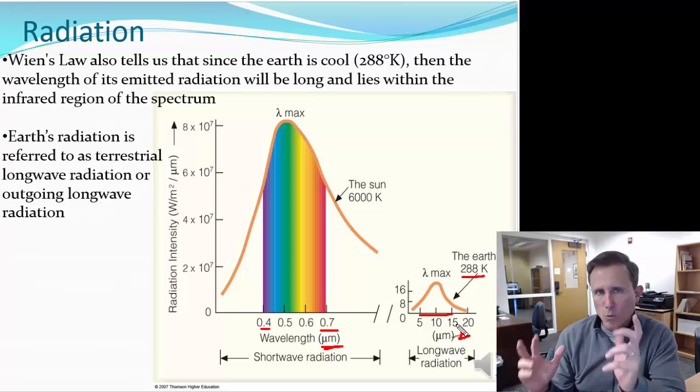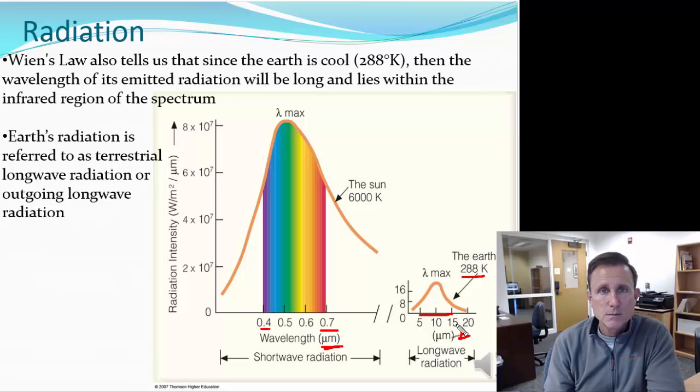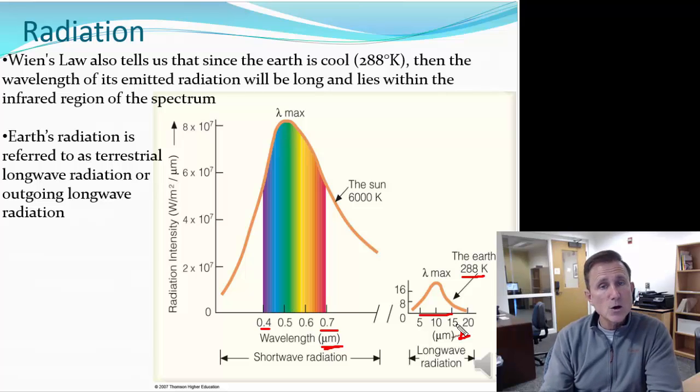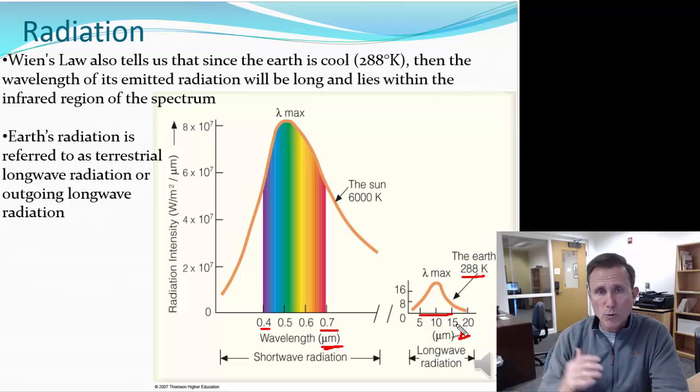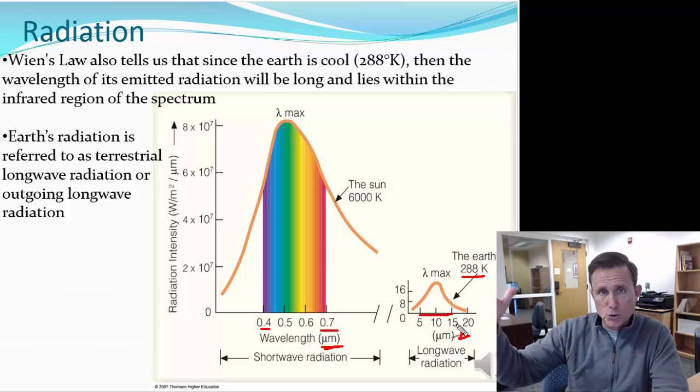And that has a huge impact on what we know as the greenhouse effect, because greenhouse gases, including carbon dioxide, methane, nitrous oxide and ozone, do not absorb short-wave radiation. The atmosphere is largely a window to the short-wave radiation.